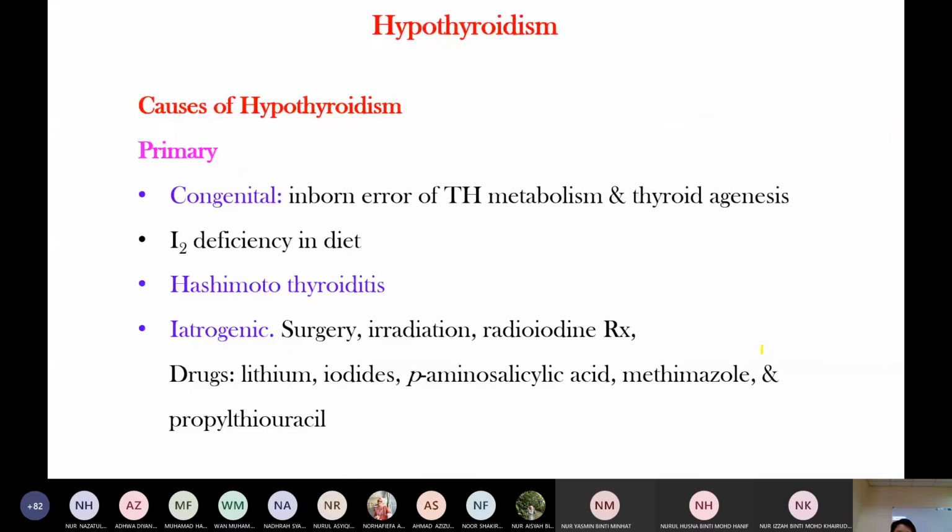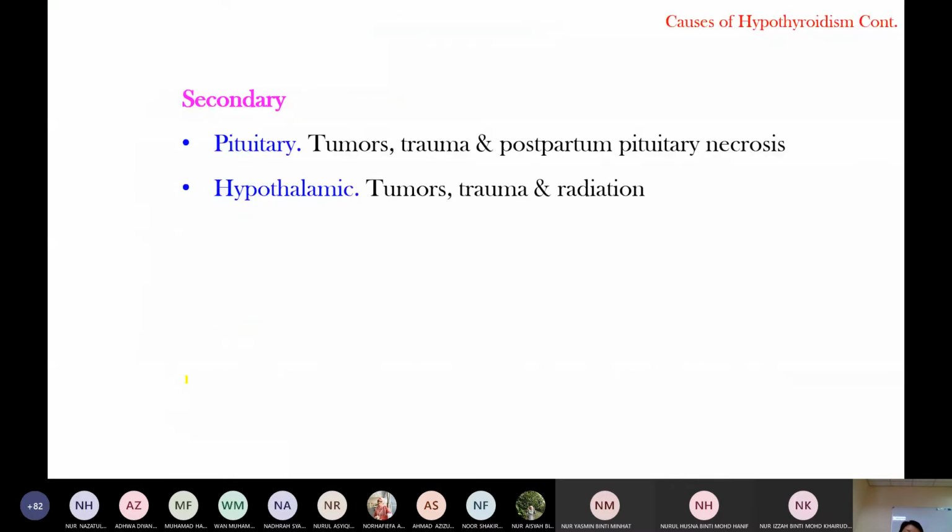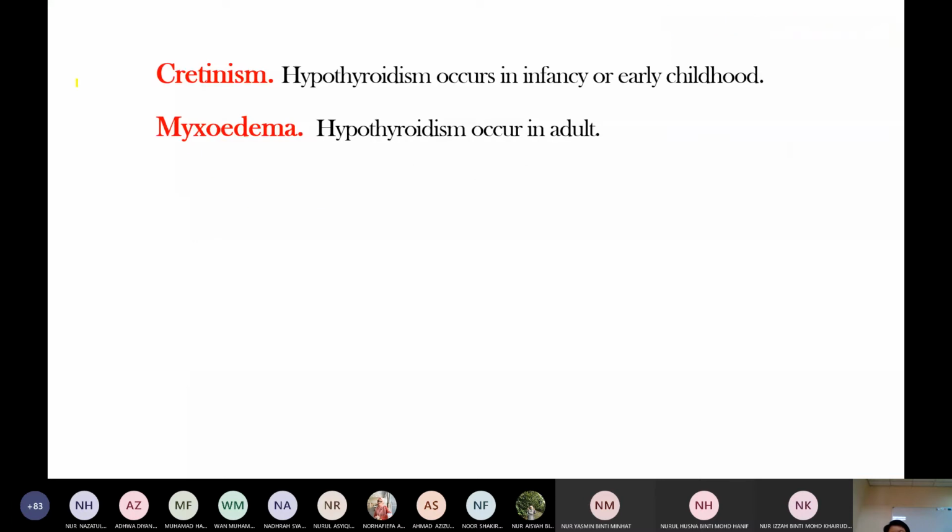Hypothyroidism. The causes include congenital, iodine deficiency, Hashimoto, which I will explain, and iatrogenic or drug causes. Primary is the thyroid gland itself. Secondary is a hypothalamus or pituitary cause. Cretinism is seen in the infant. Myxedema is hypothyroidism seen in the adult.